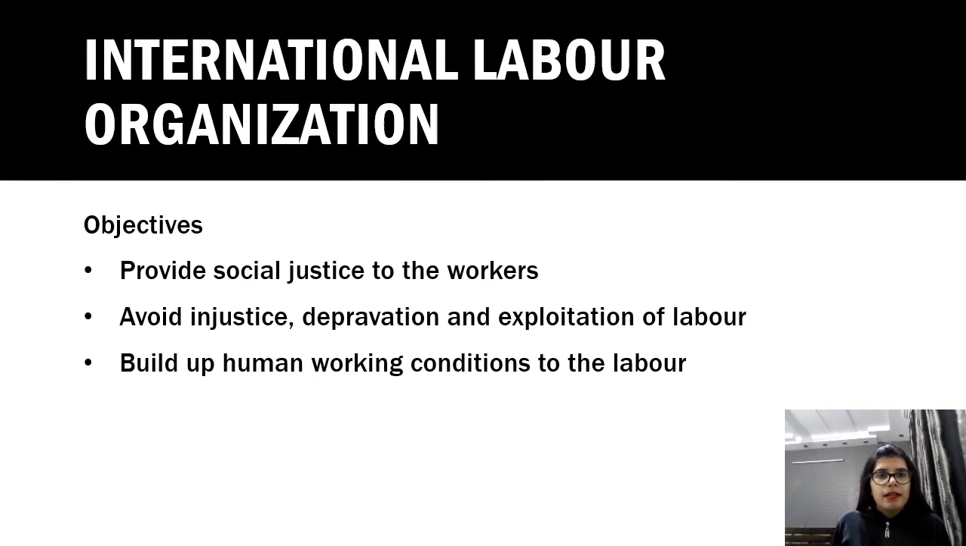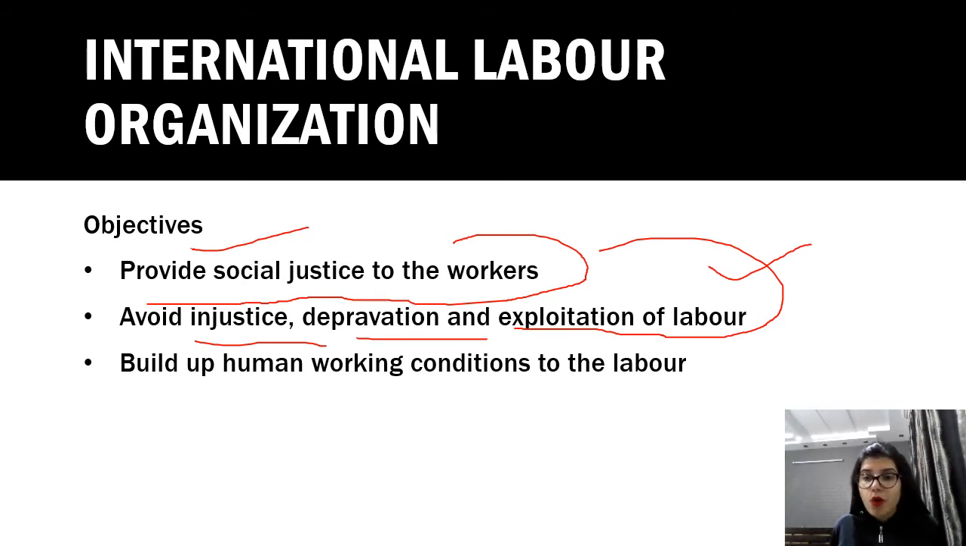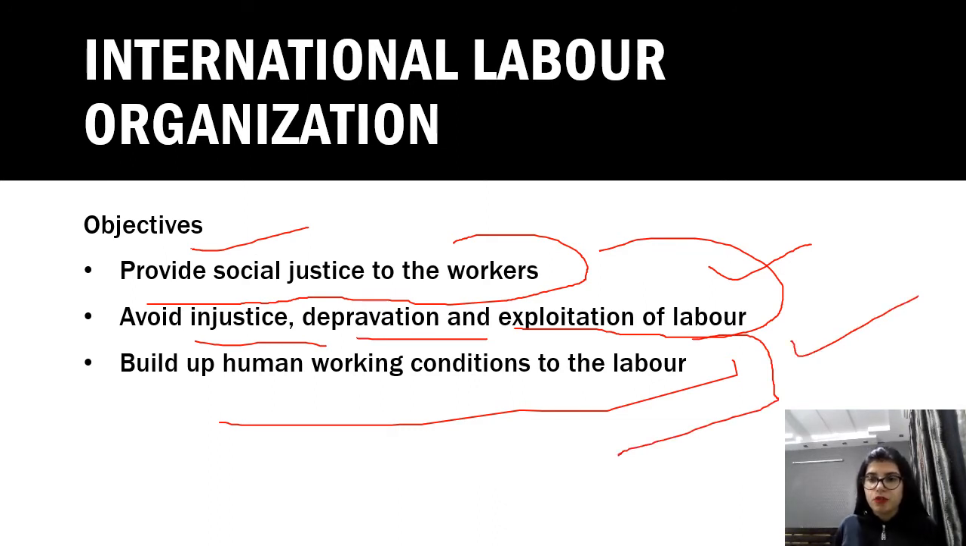Now let's see what the objectives of the International Labour Organization are. First, provide social justice to the workers. As I told you, when they are providing a good workplace for the workers, social justice obviously comes into the picture. So, providing social justice, and avoiding injustice, deprivation, and exploitation of labor. Exploitation is avoided, and labor should not be deprived of anything; they should get whatever they need. Then, build humane working conditions for labor, so that people are able to work in those conditions and it does not affect their health or mental well-being.